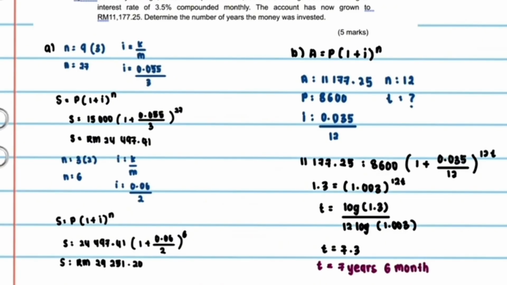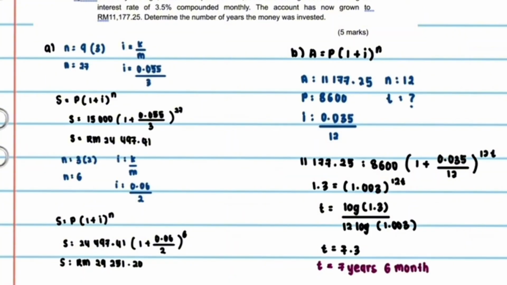We're going to use this formula S equals P in bracket 1 plus i powered by n. So the S value is the value that we want to find. The P value is 15,000. The i value is 0.055 divided by 3. And the n value is 27. So just put the values in the formula and you will get RM24,497 and 41 cents.